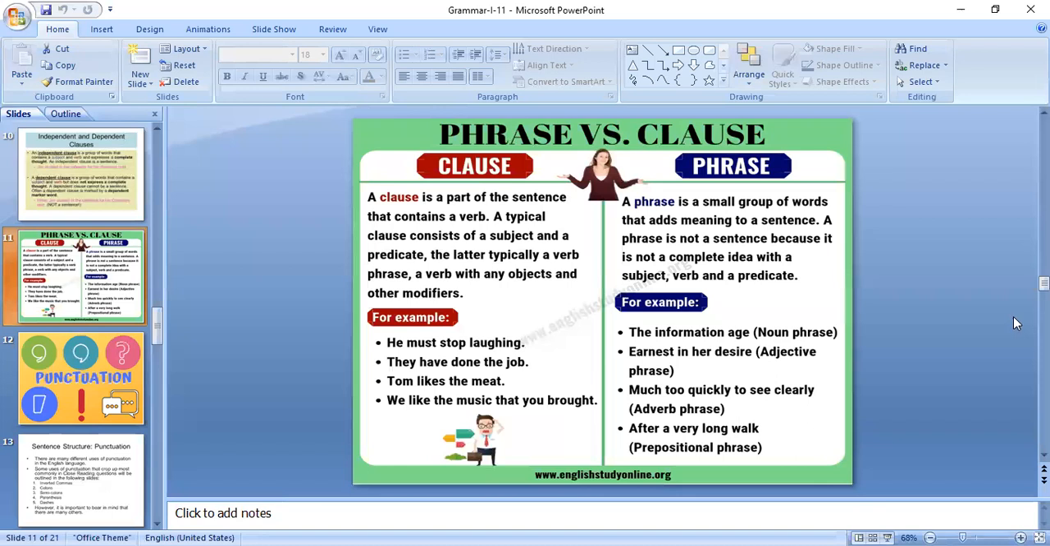So a clause means a part of a sentence or group of words which can give a complete meaning of an action. It contains subject plus action. But a phrase, yes, is also part of a sentence, but it doesn't contain subject plus verb, so we cannot understand the usage of this phrase. So these two things you must keep in your brain.